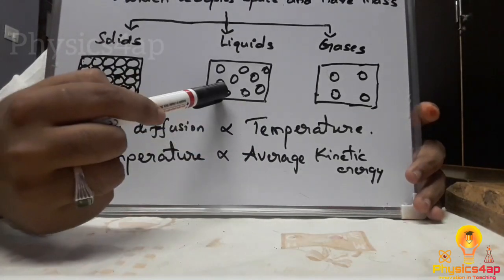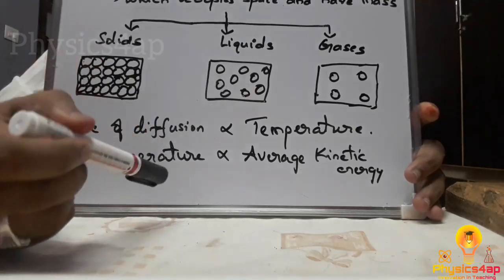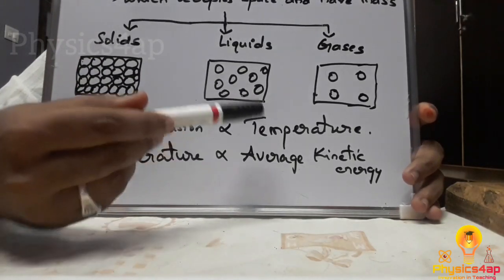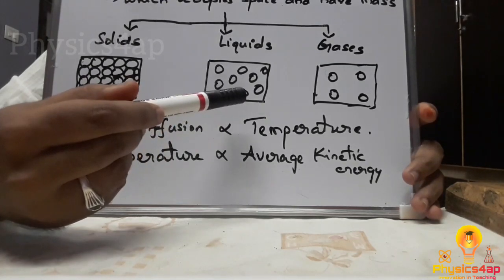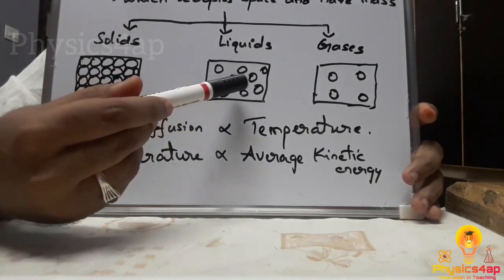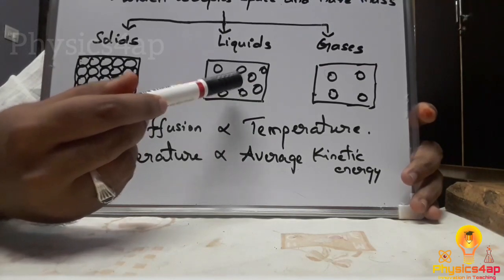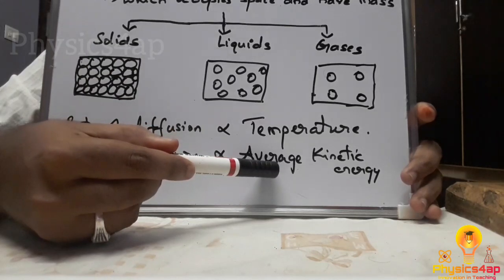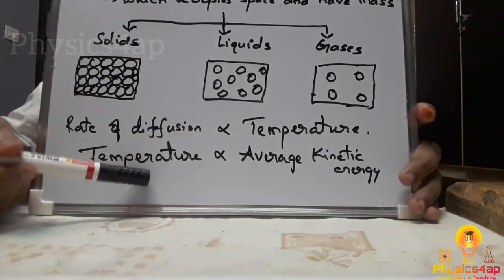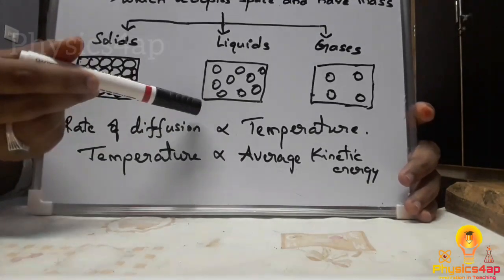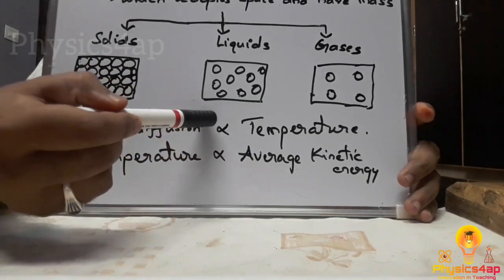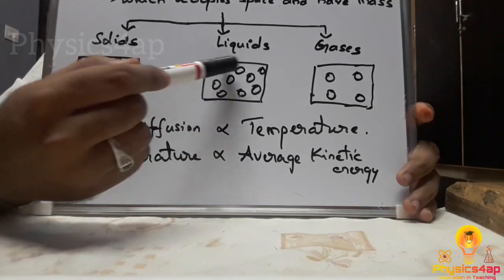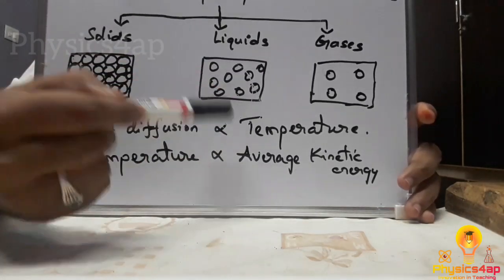So in liquids, we are discussing diffusion. As the temperature is more, the kinetic energy is more. When it has more kinetic energy, the particles will not stay at their position. They move out randomly in all directions as they gain kinetic energy. When we give heat to liquids, the particles gain heat energy, which is converted into kinetic energy, and they move from one place to another randomly in all directions.